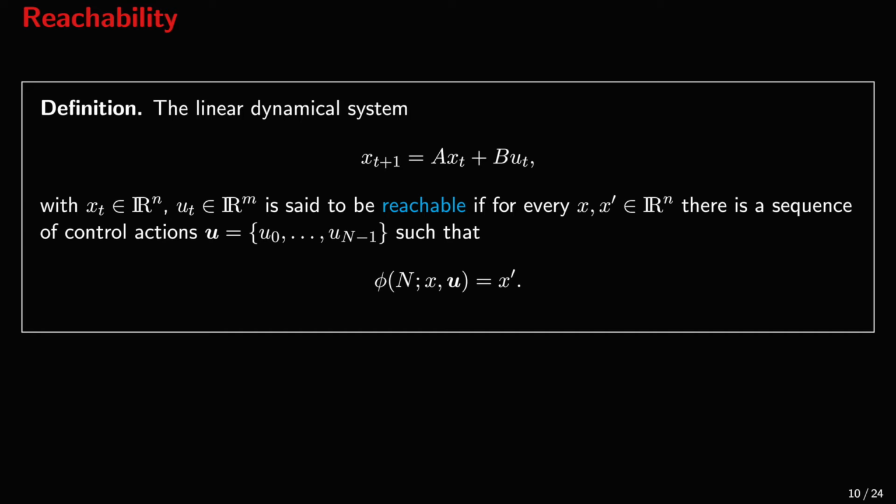Formally, we say that the system is reachable if for every x and x prime there is a sequence u boldface such that the state of the system at time N, starting from x and with the application of the sequence of control actions u boldface, reaches x prime.